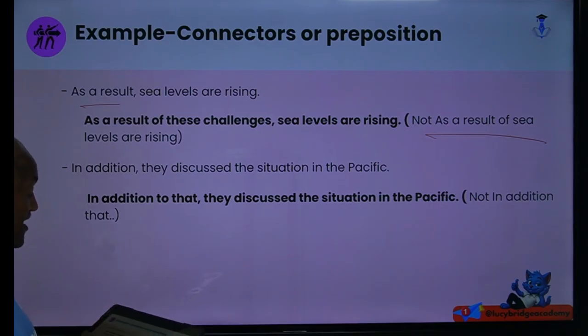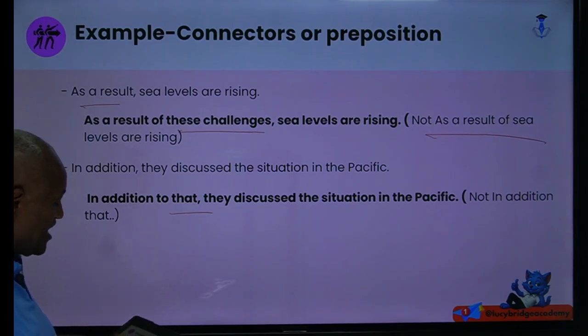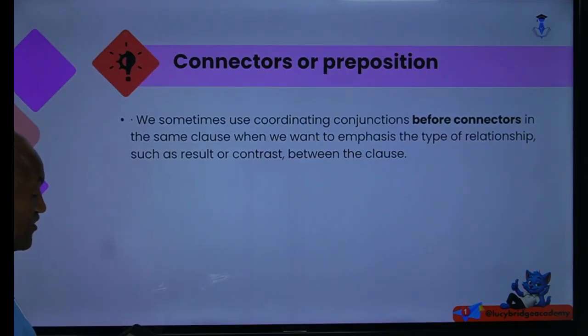You have to identify. In addition, comma, they discuss the situation in the past. In addition to that, we say it is possible. Yes? In addition to these challenges, for instance, after a complex preposition we can use phrases like this. These challenges, in addition to that, they discuss the situation. Not 'in addition that', we can say it like this. This is what you have to remember.